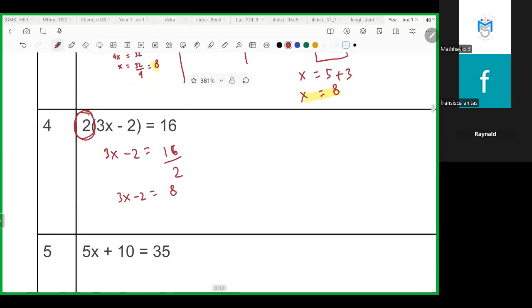Next, just split this constant from the variable. So move minus 2 to the right. So it will be 3x equals 8 plus 2, right? So 3x equals 10. So the value of x is 10 divided by 3.